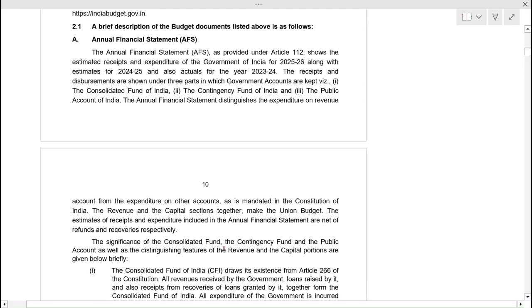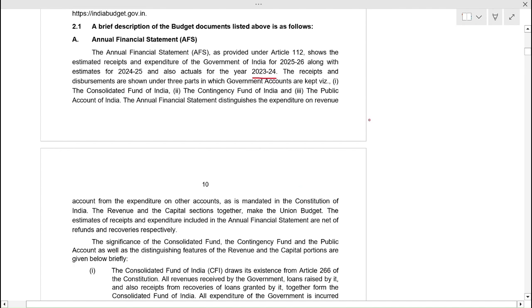Now first, annual financial statement. Annual financial statement as provided under Article 112 shows the estimated receipts and expenditure of Government of India for 25-26, along with estimates for 24-25 and also actuals of 23-24.